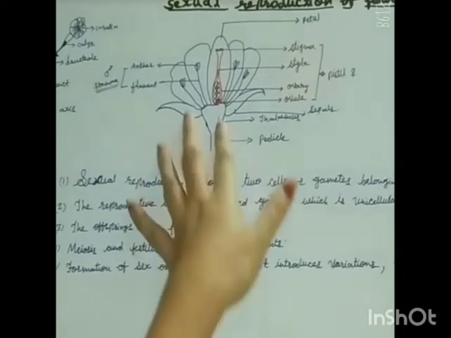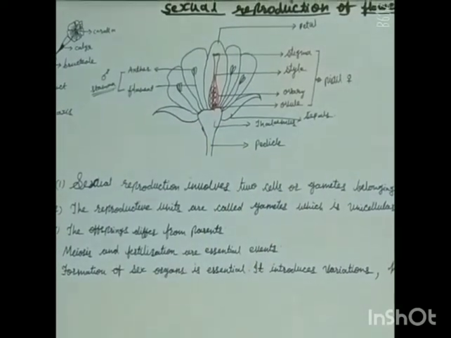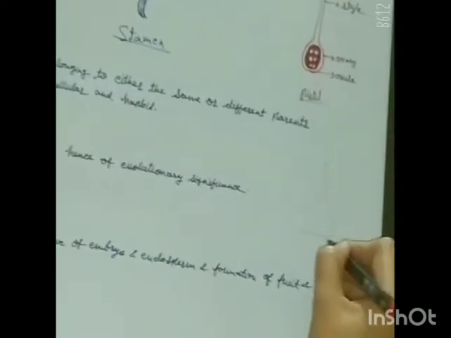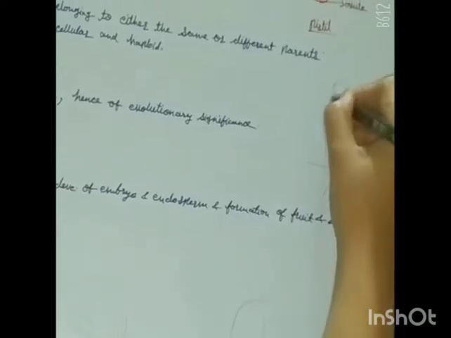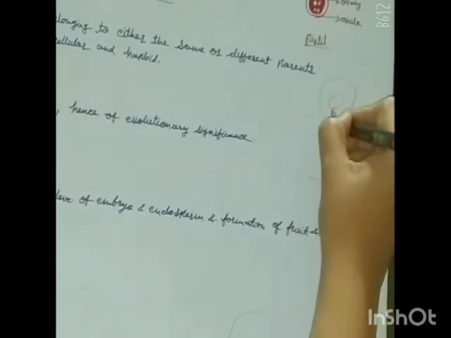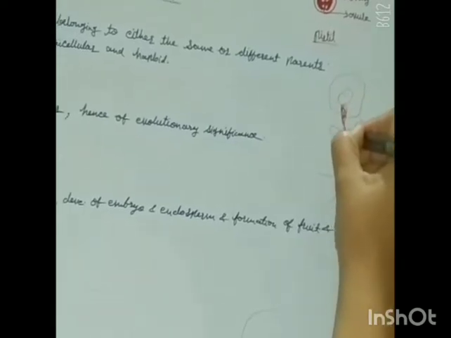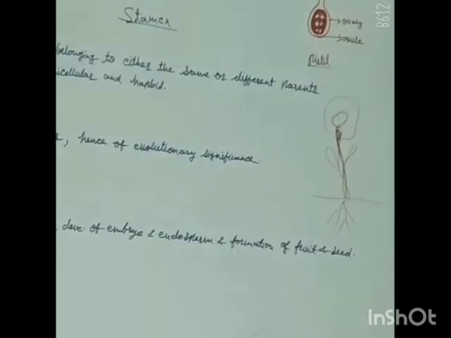Students, this flower is a modified shoot. You know what is shoot? When a plant grows, it has two parts. One lies below the ground, that is called the root, and the part above is called the shoot. So when this shoot grows and matures, when it completely develops, at the tip of this shoot the flower grows.